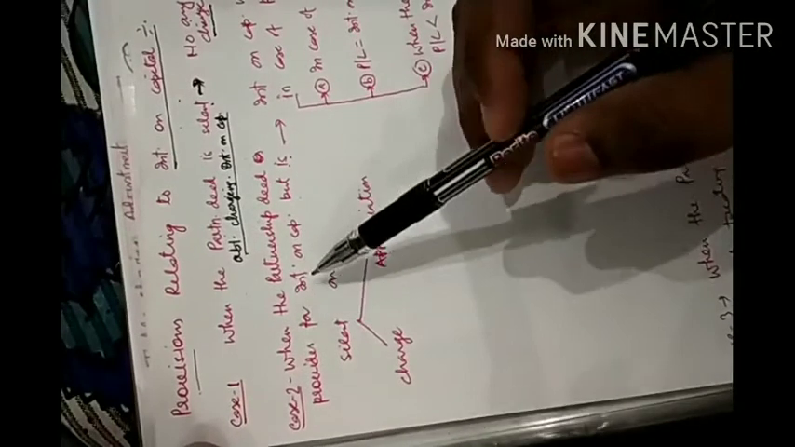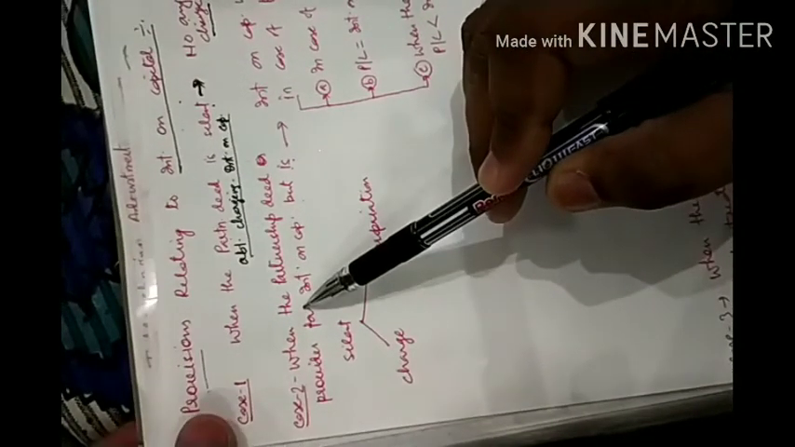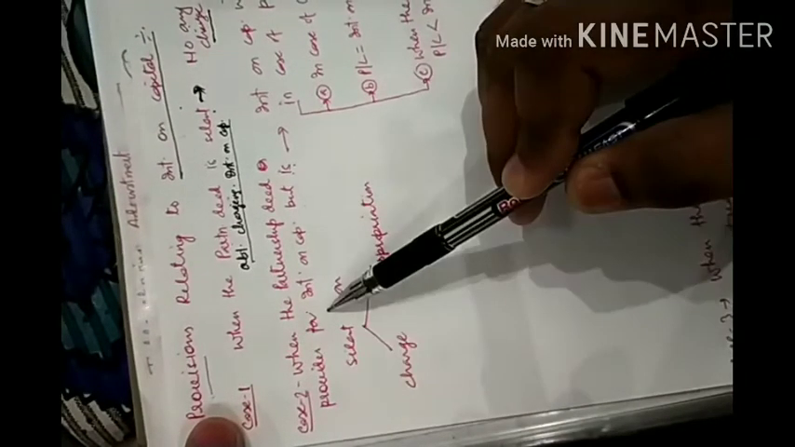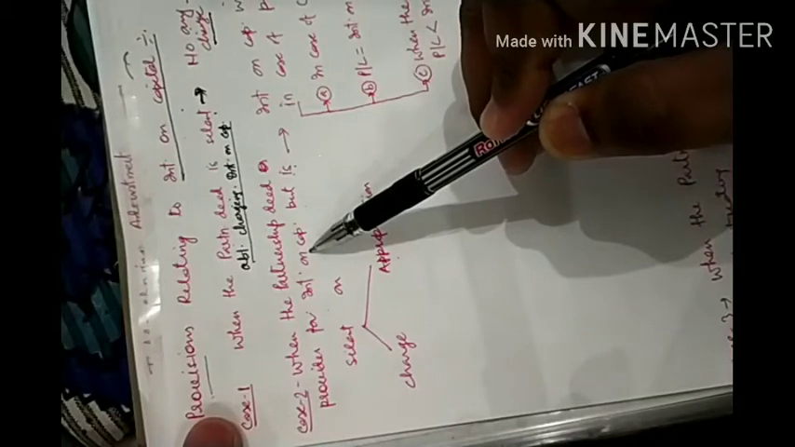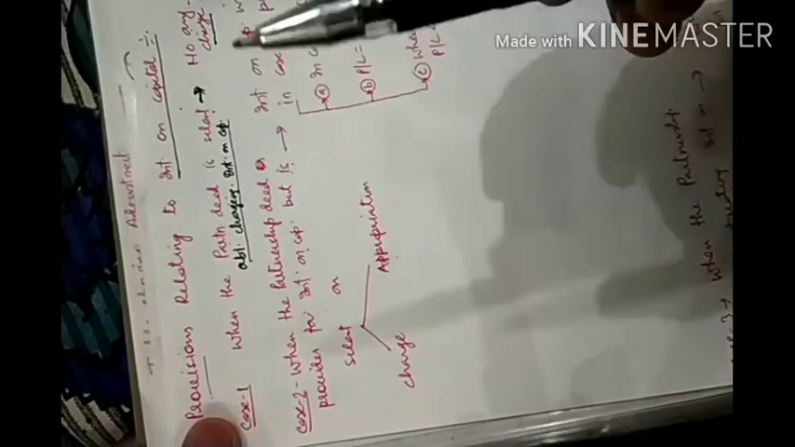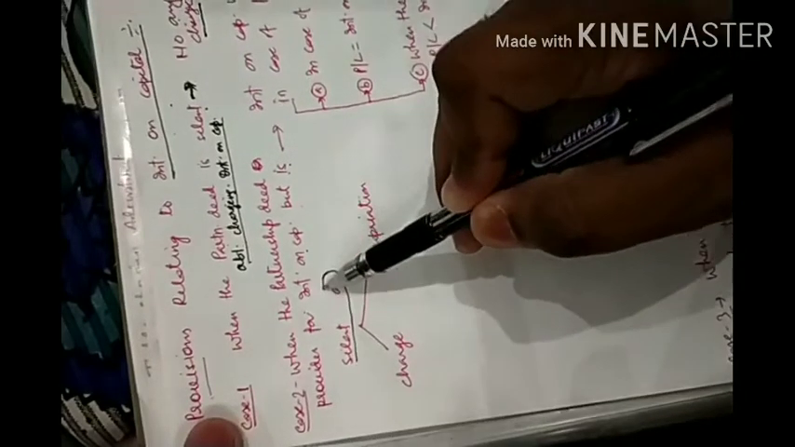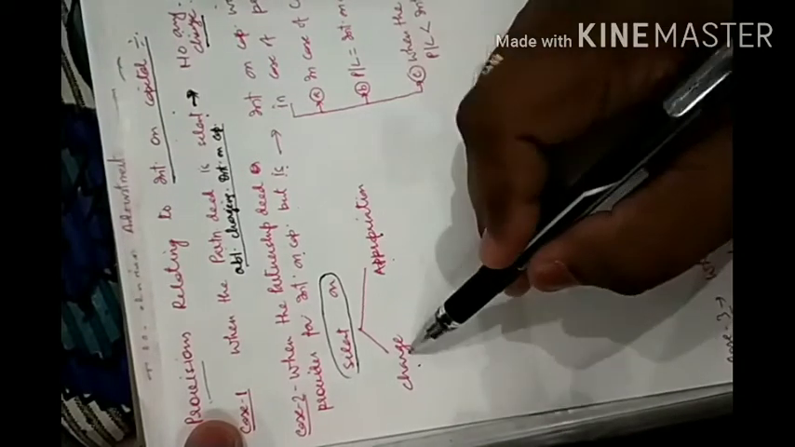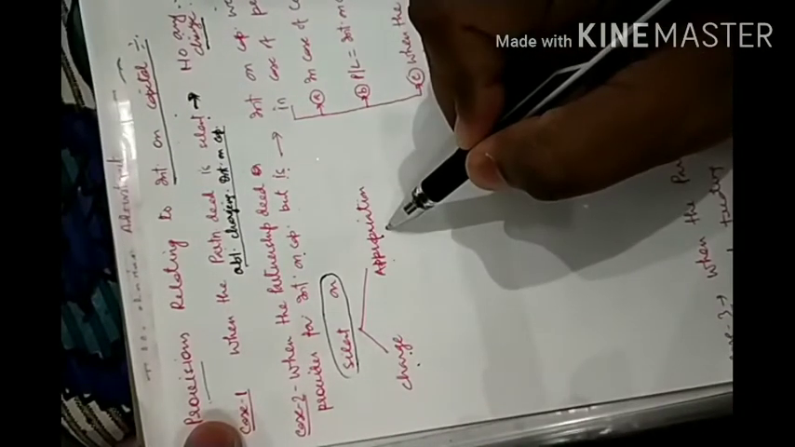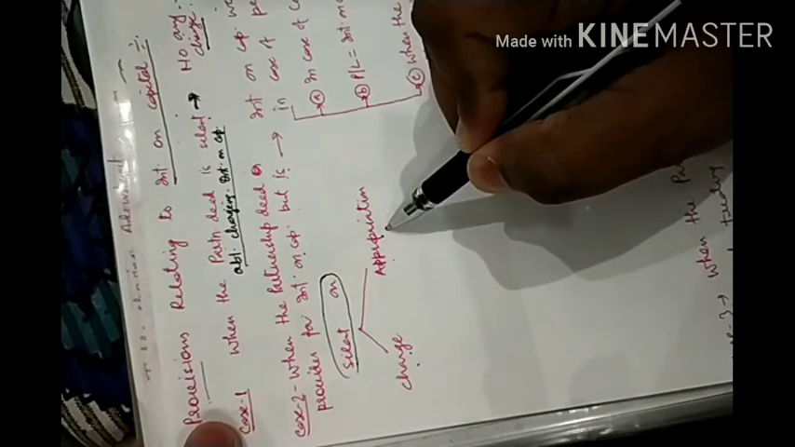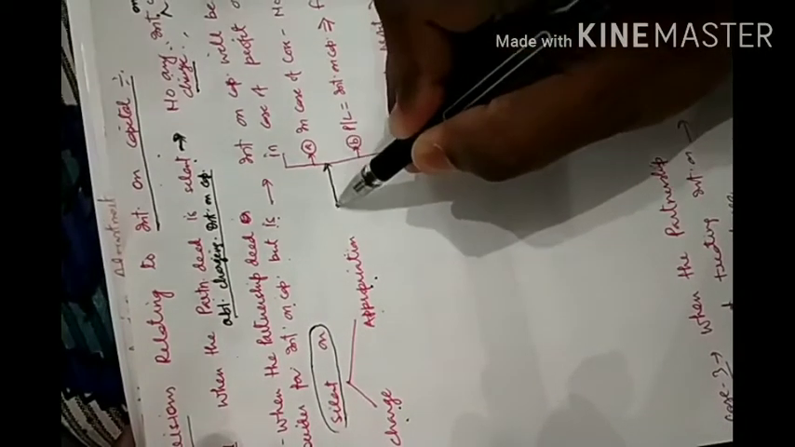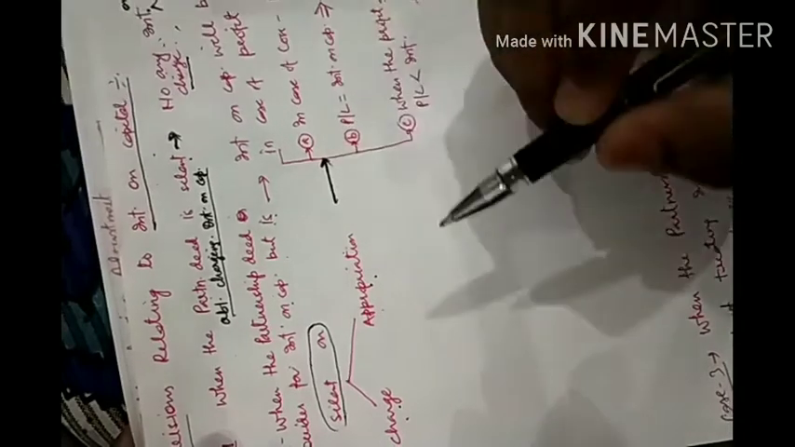Case number 2 is saying that when the partnership deed provides for interest on capital, it means it is mentioned in the partnership deed that interest on capital will be given to the partner, but it is silent on charge and appropriation, whether it is charged from profit or appropriated from the profit. In this case, there are 3 conditions that will come.